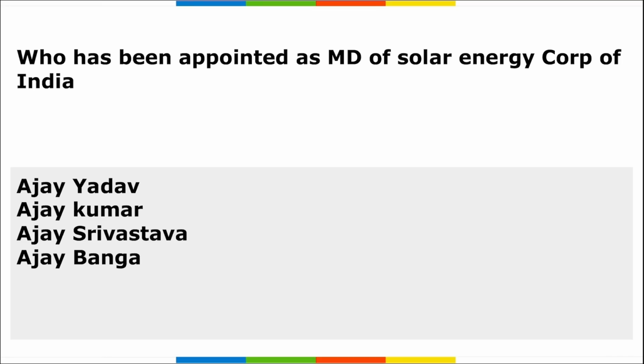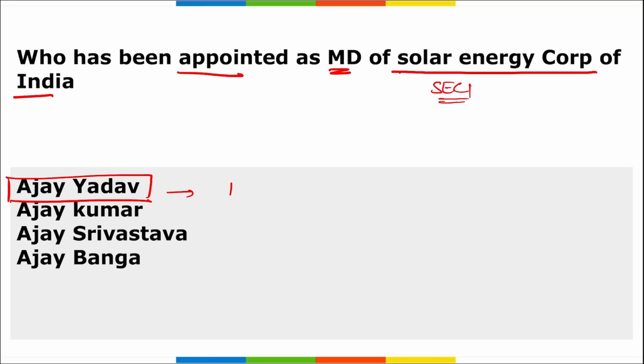Moving on, who has been appointed as Managing Director of Solar Energy Corporation of India? Who has been appointed as the MD of SECI? So he will be Ajay Yadav. Correct? Ajay Yadav, he is an Indian Administrative Service officer, or we can say he is an IAS officer from 2005 batch, correct, of Bihar cadre. And now he has been appointed as the Managing Director of Solar Energy Corporation of India.